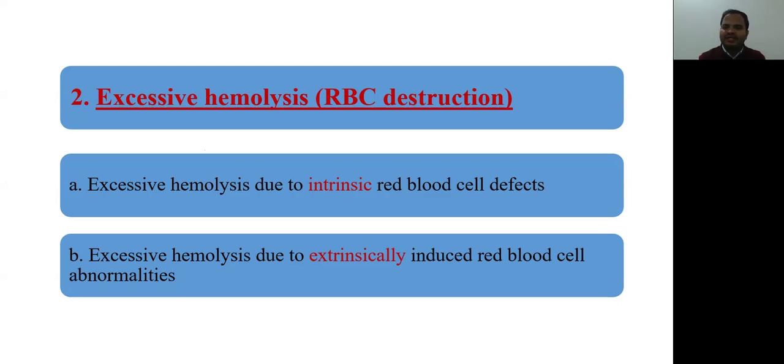Extrinsic means there are certain abnormalities in the blood or outside the red blood cell that will cause destruction of RBCs. So, according to this, we have divided excessive hemolysis into two varieties: excessive hemolysis due to intrinsic red blood cell defect, and second, extrinsically induced red blood cell abnormalities. We will see both of these in detail.